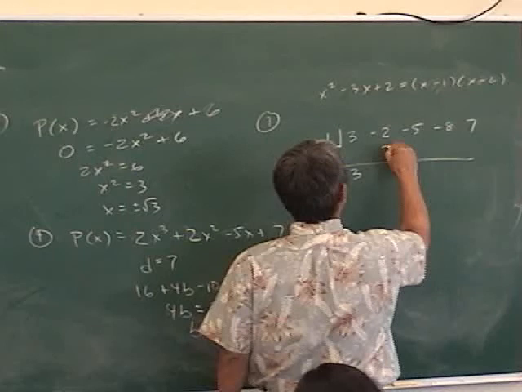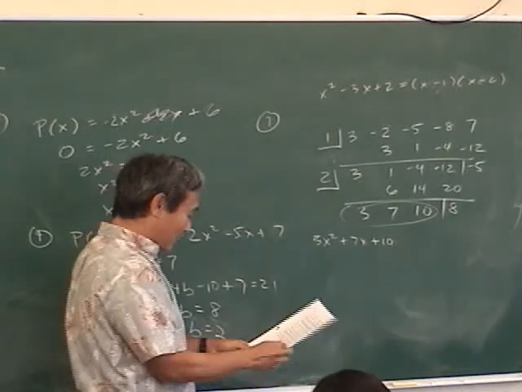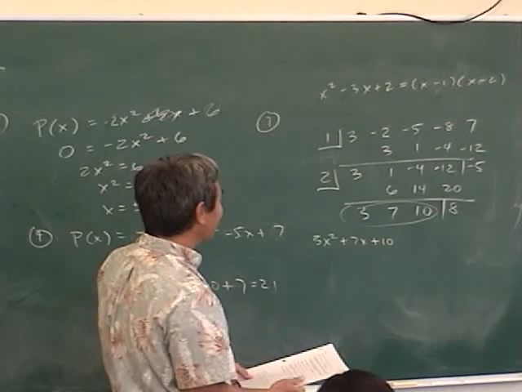Oh, so Mr. Parker, get this. That stands for 3x squared plus 7x plus 10. That's the quotient. Okay, that's easy. But what about the remainder, Mr. Parker? Look at the answer. The answer says 8x minus 13. How the heck do you get that?